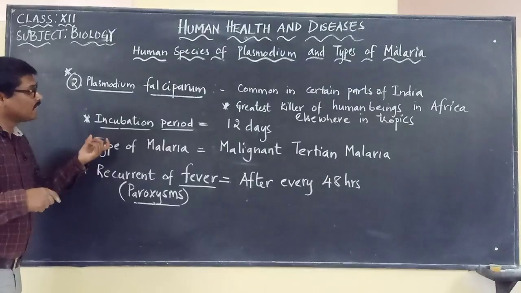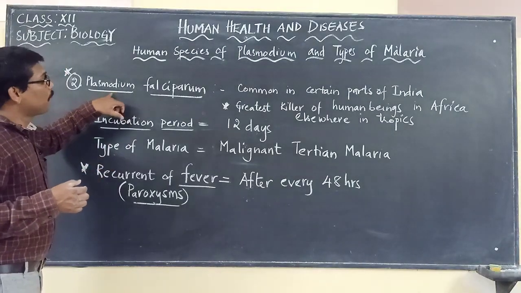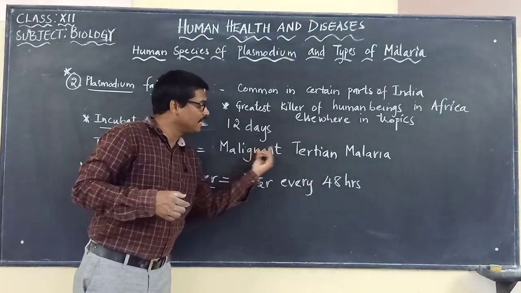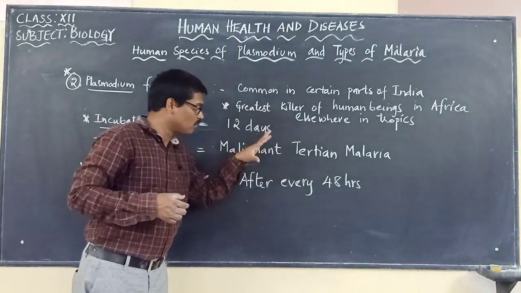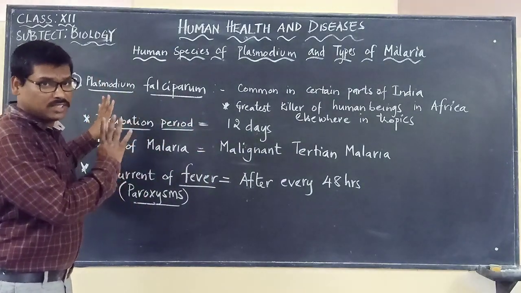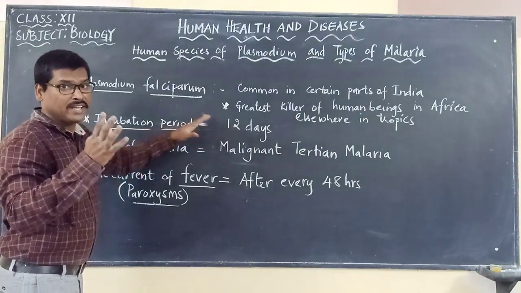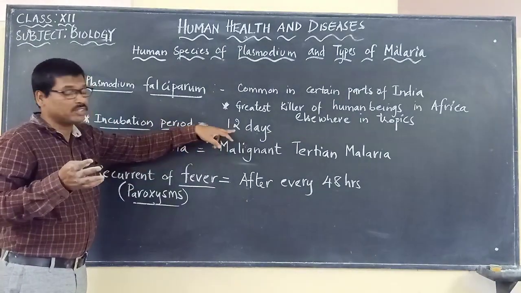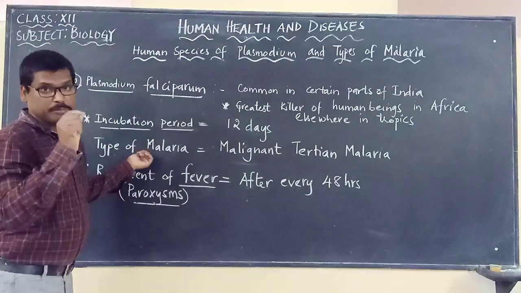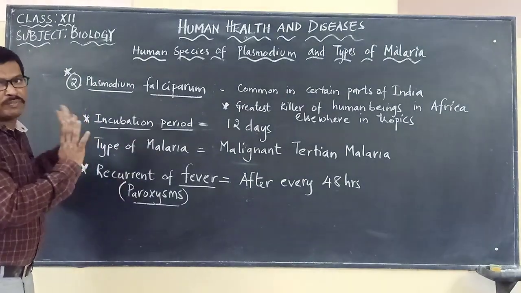And the name that is given for this type of malaria caused by Plasmodium falciparum is malignant tertian malariae. So we have to remember, in the objective questions there will be touching this area also, confusing with the types of Plasmodium species, their incubation period, the names given for the types of malaria, or the recurrent of fever. So that's why we should be very careful.